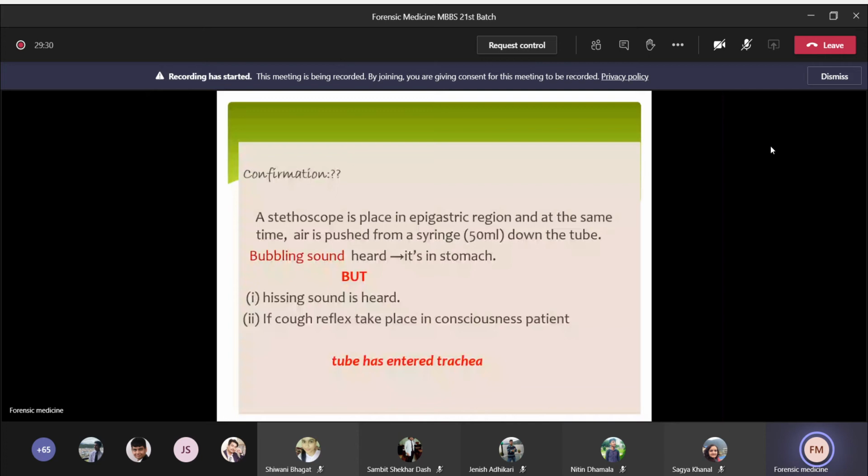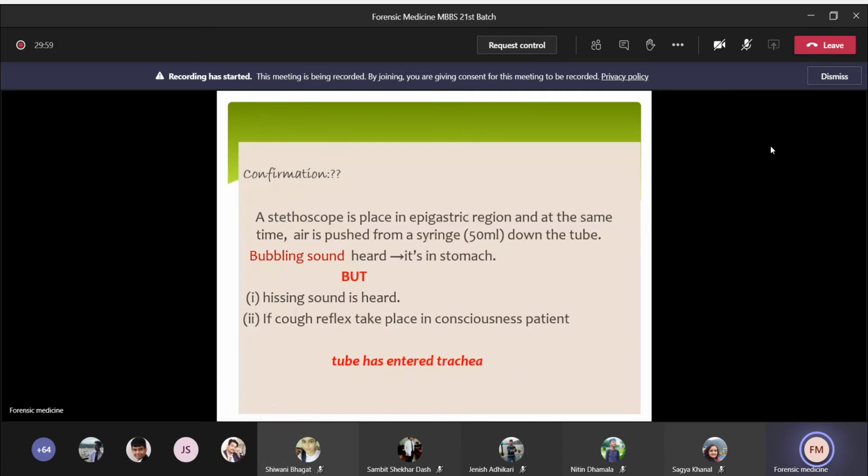So the stethoscope is first placed on the epigastric region, and at the same time, air is pushed from the syringe into the tube from the funnel end part. Okay, so you keep the stethoscope on the epigastric region and at the same time push the air from the syringe into the tube. So if you hear a bubbling sound during auscultation, then that means the tube is in the stomach.